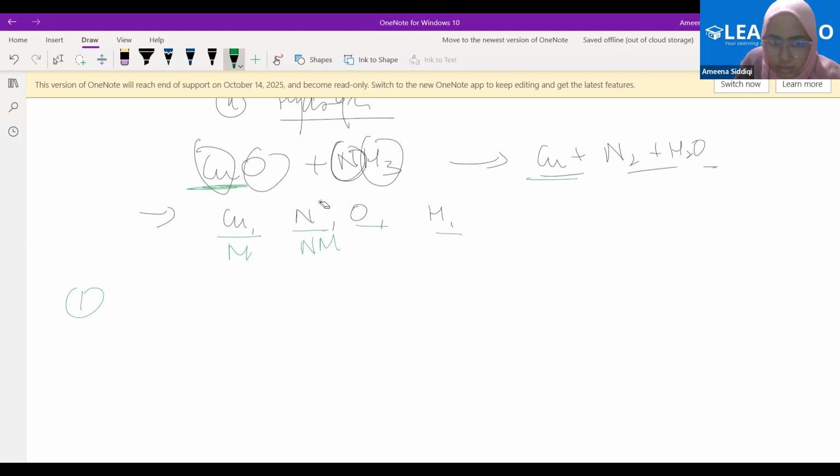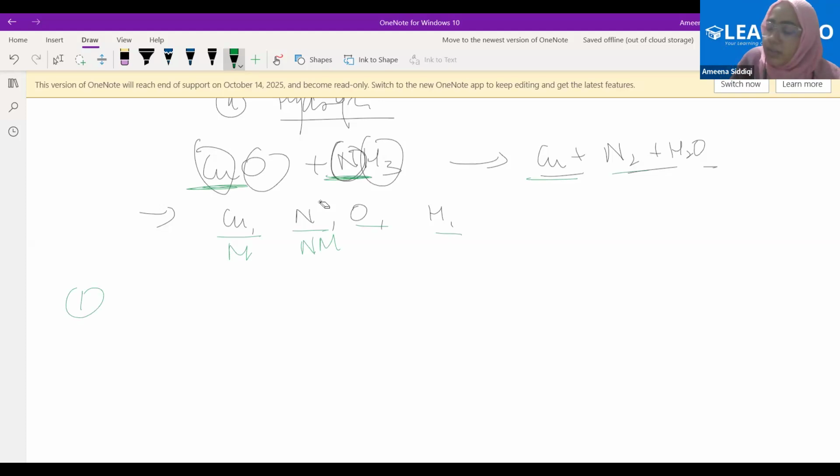Therefore, it's balanced. Now, the second is nitrogen because it's a non-metal. How many atoms of nitrogen here? 1. How many here? 2. I need to balance it.